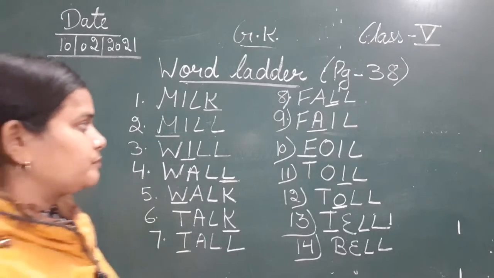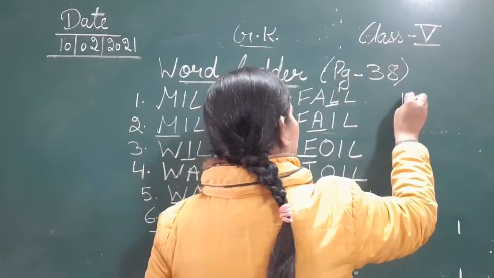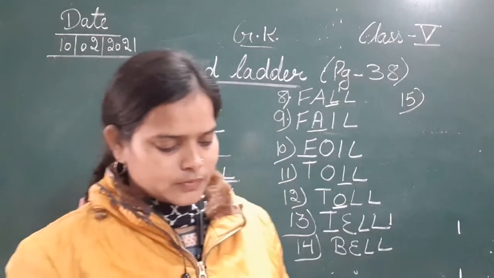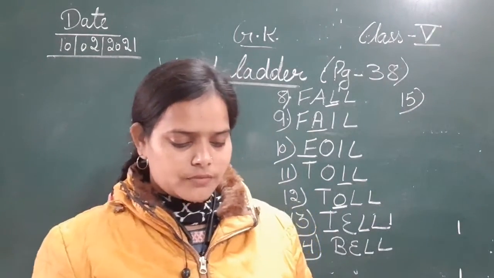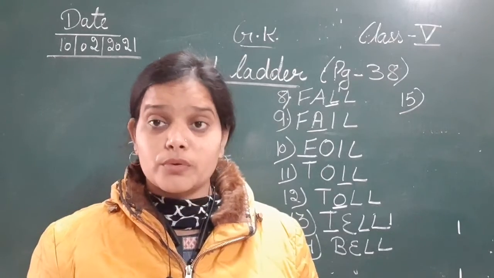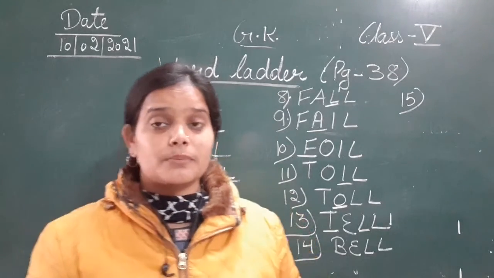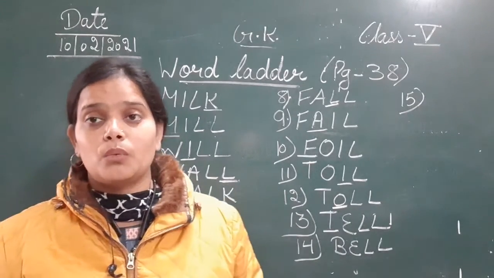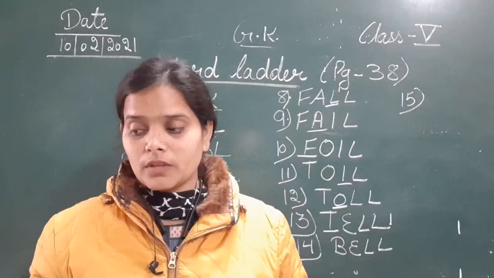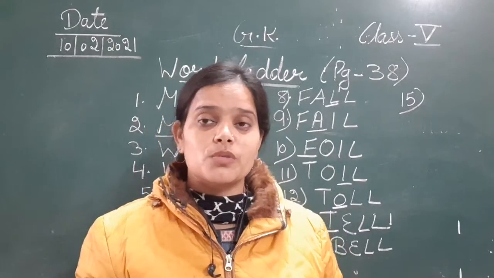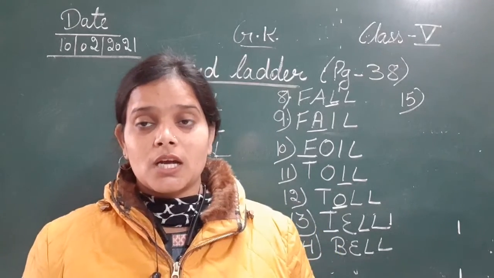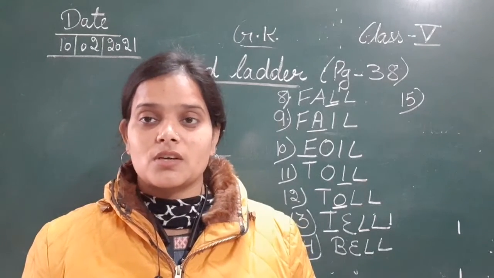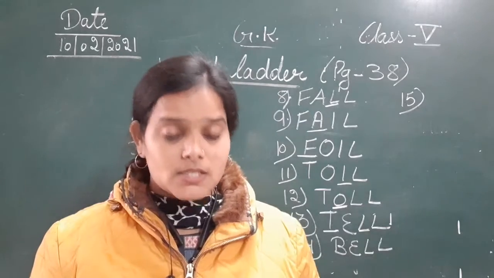Bell. Next, the 15th: a piece of leather or fabric that you wear around your waist. Okay, so this is a piece of leather I'm talking about that we generally wear when we wear trousers. So over the trousers mostly we use this accessory, to tighten our trousers on our waist, that is belt.